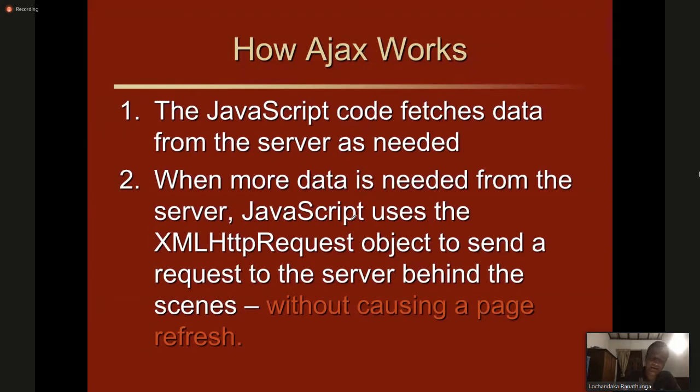And then the server is responding, and there is a catcher in the JavaScript, another catcher available when the server is throwing the data. The server is responding with the data to the client side.